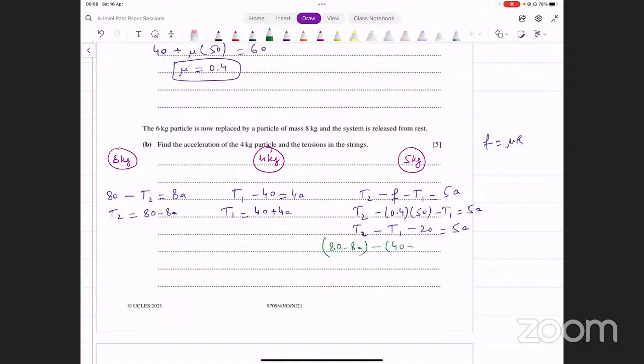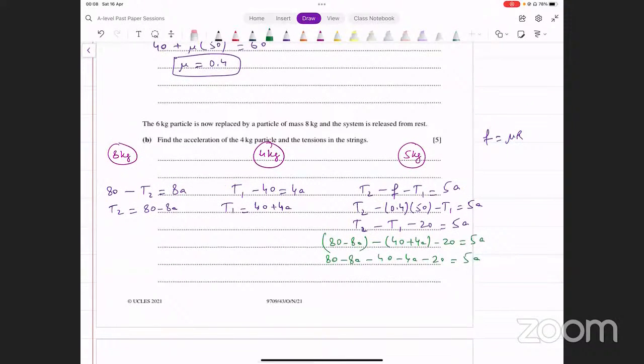T1 is 40 plus 4A minus 20 equals 5 times A. Solve this equation, you get A from this. 80 minus 8A minus 40 minus 4A minus 20 equals 5A. What does that give us? 12 and 5, that's 17A on the right side. Left पे क्या आता है? 80 minus 40 minus 20, that is 20. Acceleration equals 20 over 17. That is 1.176. Or you can say 1.18. That's your acceleration.